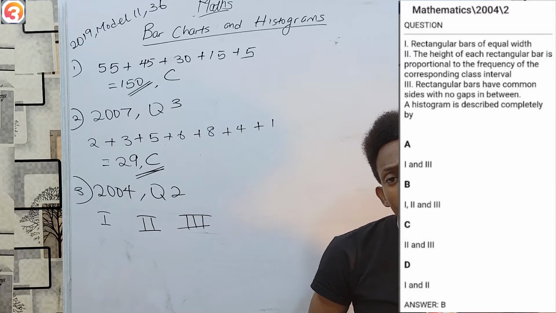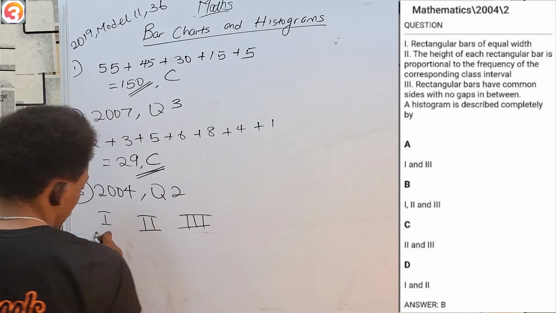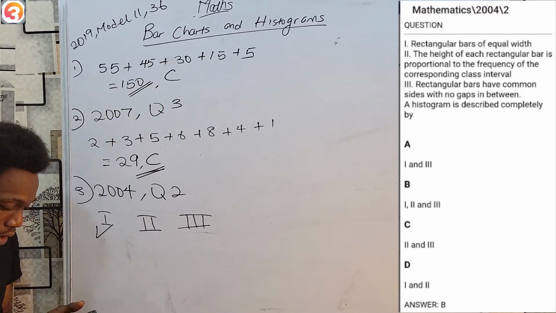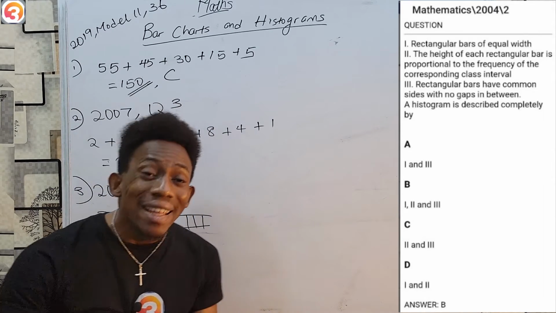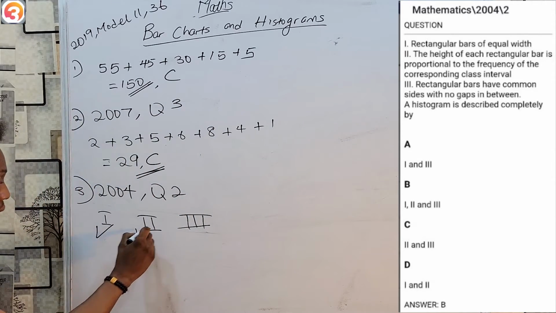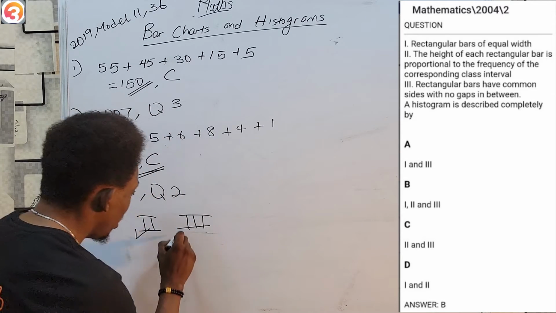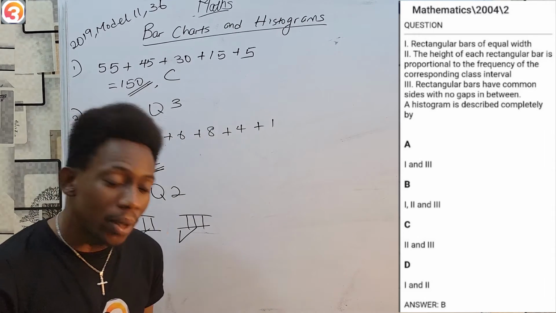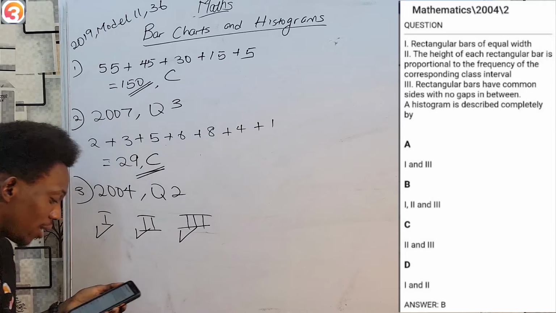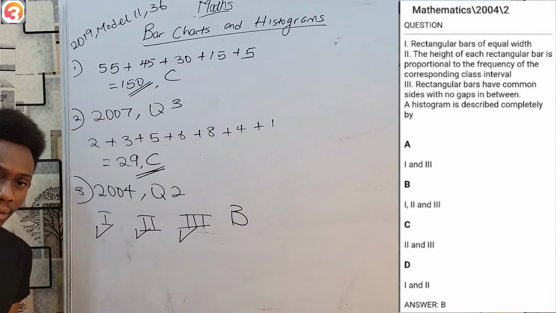Well, as you are aware, all three are correct. The rectangular bars are of equal width. Yes. The height of these bars corresponds to how many they are, the frequency. Yes. And these bars have no gaps between them. Yes. So my actual answer is 1, 2, and 3. These three properties describe a histogram. And that means my answer is option B.